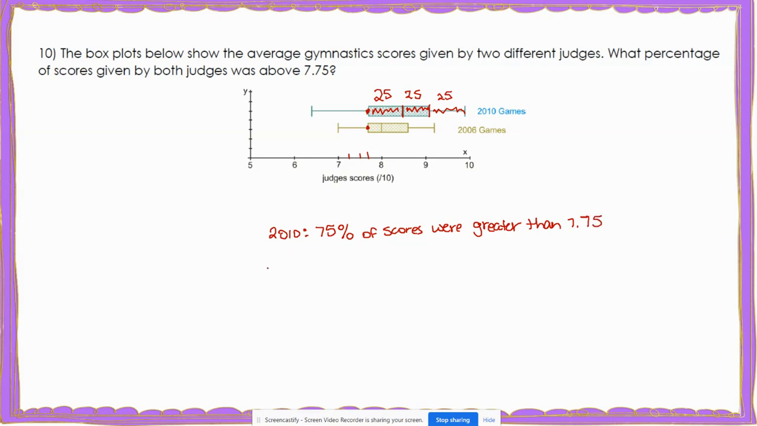Now let's look at 2006. So again, here's 7.75. Now this is 1, 2, 3 sections. So that is again 75% of scores that are greater than 7.75.